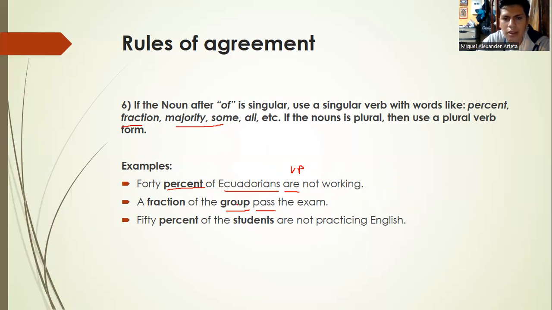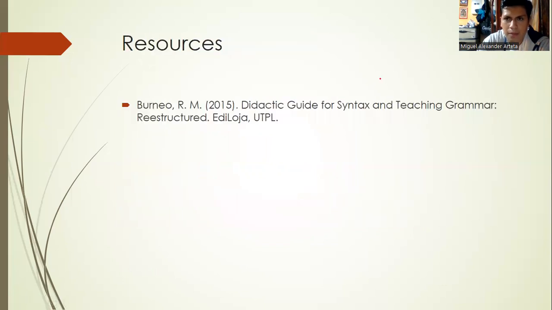The group is singular, so we use the verb in singular also, to pass. The other says 50% of the students are not practicing English. Percent of students, plural, are not practicing English. That's all. Thank you very much.